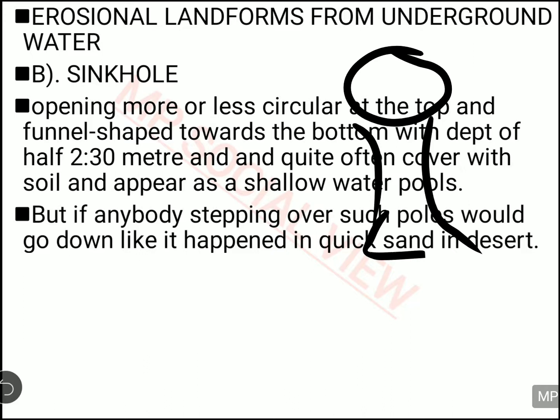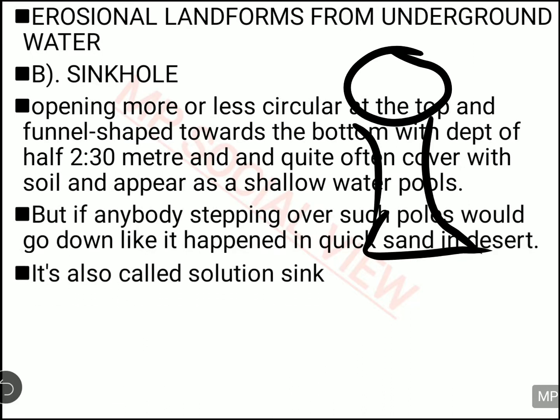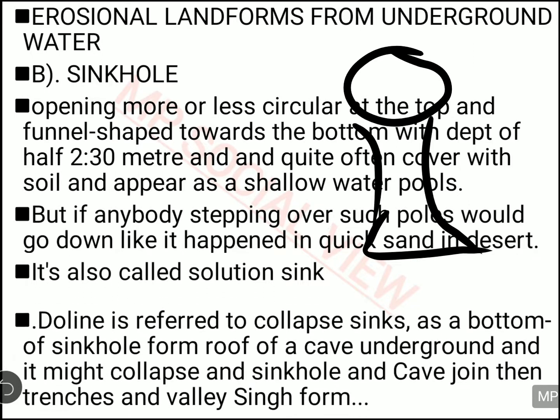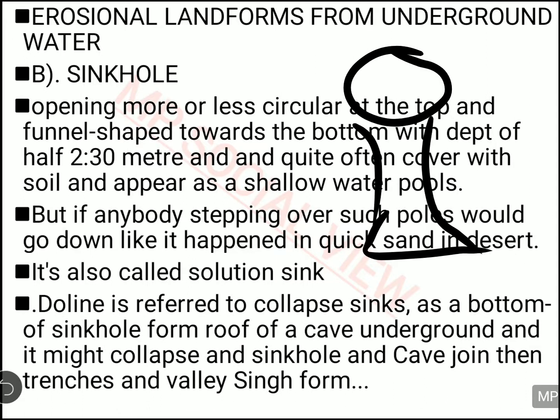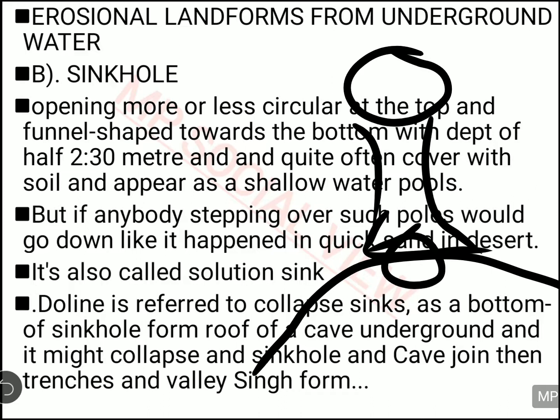And sometimes this sinkhole is on the roof of a cave. This sinkhole is also called a solution sink, and this is sometimes on the surface of a cave. Sometimes caves are also there underground. So on the cave, this sinkhole is standing, and sometimes the roof of the cave gets eroded, and then the sinkhole will further extend this way.